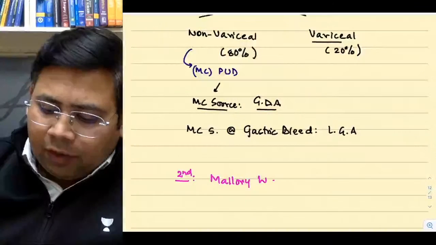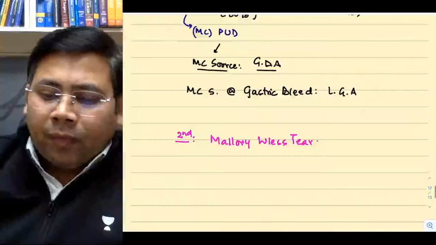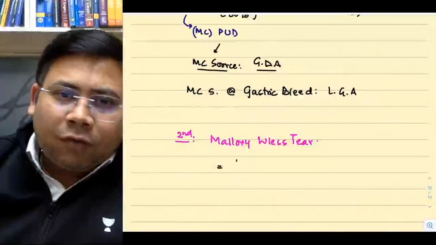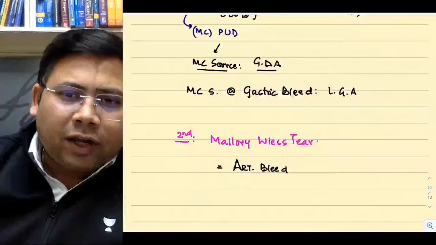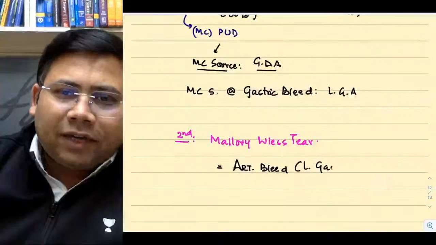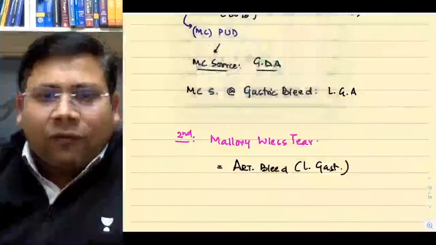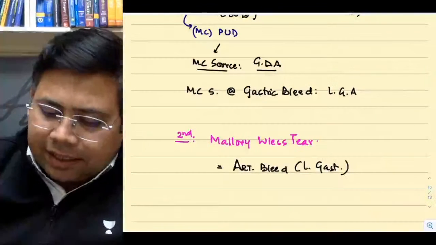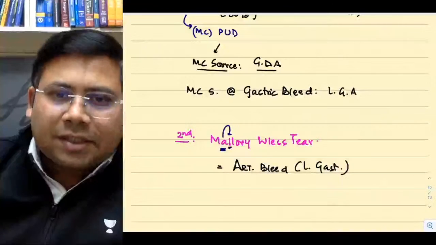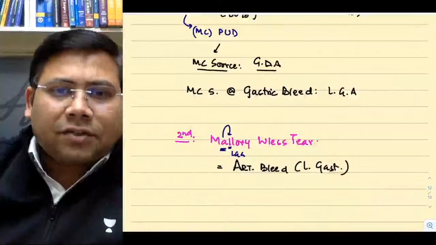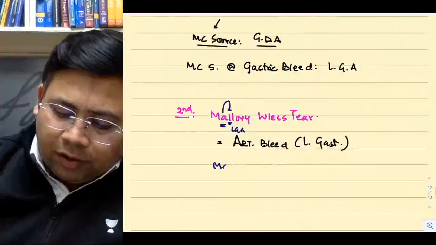If you talk about Mallory Weiss tears, the most important thing is, this Mallory Weiss tear is a what bleed? Arterial bleed. Very good. And the answer is left gastric. I always say you have to have that surgical sense. Can you see Mallory Weiss? Arterial bleed. And what is the source? It's the left gastric artery.